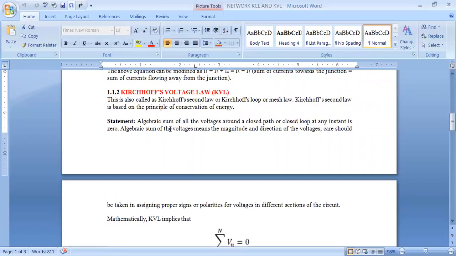See how algebraic sum of voltage means magnitude and direction of the voltages. Care should be taken in assigning proper signs for polarities of voltages in different sections of the circuit. See, the algebraic sum of all the voltages around a closed loop at any instant is zero. What does it mean? What does the exact statement say? The exact statement says that